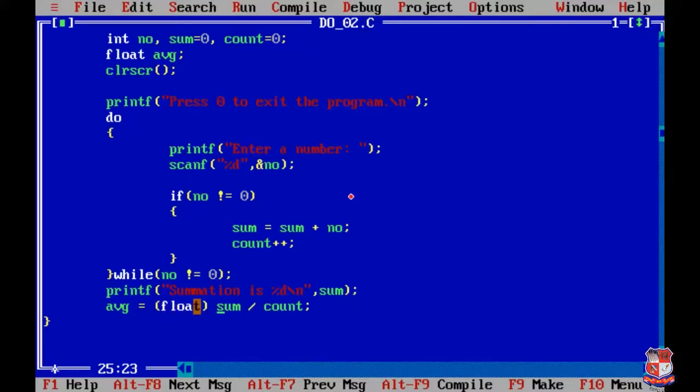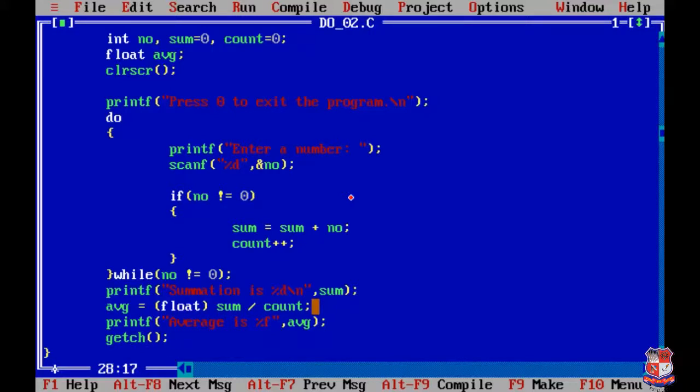We are writing float inside the bracket, so whatever the answer is, it will be printed as a floating point value. Now we are going to write a printf statement to print the value of average. We'll write "average is %f", and instead of this %f we'll write the value of avg. After it we'll write getch.